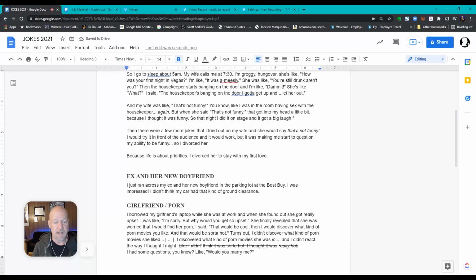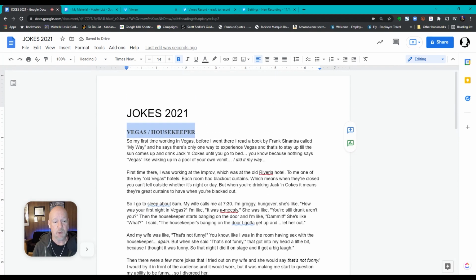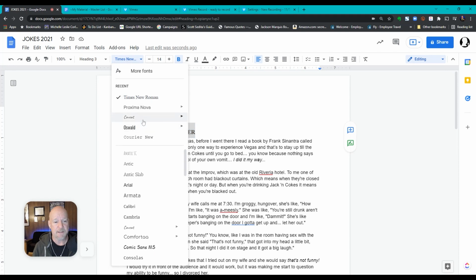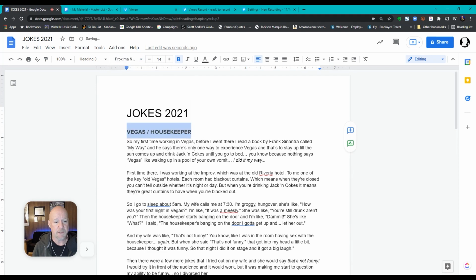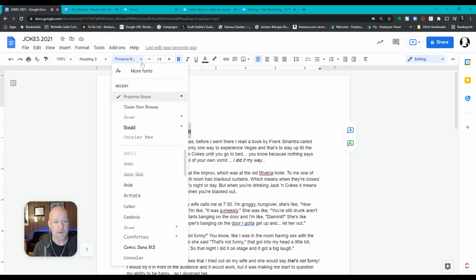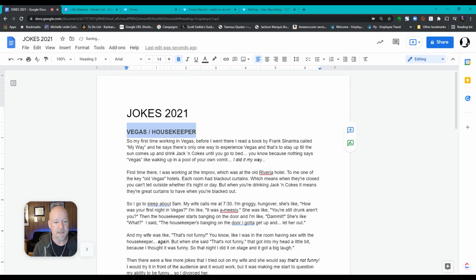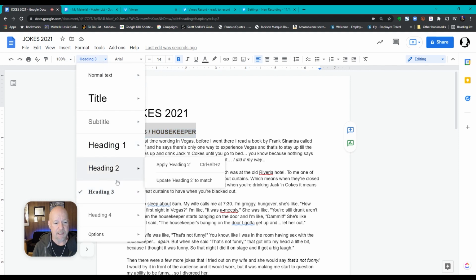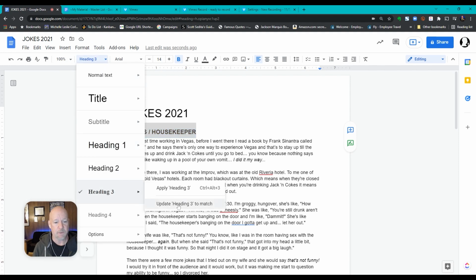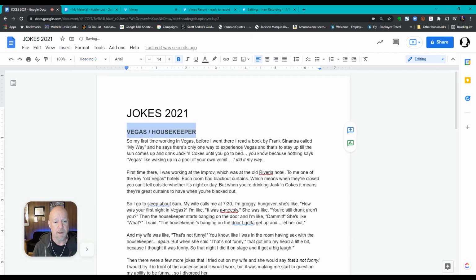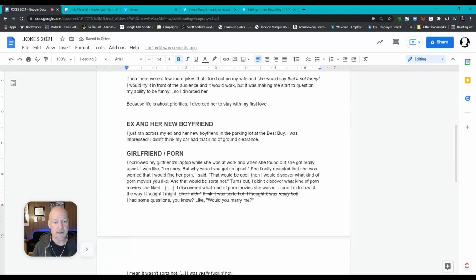Now all heading 3s down here have turned into Times New Roman, but I like to keep it very uniform for myself. So I want to make these headings Arial font or Proxima Nova. I can do that, Proxima Nova for right now. But if I want to make it Arial, let me find more fonts. I'm going to change to Arial font, 14 points for a heading. Now I want to make that heading 3. I'm going to go back down to heading 3 and go update heading 3 to match the Arial font. Boom. Now you'll see all the headings have changed back to Arial font, 14 points.